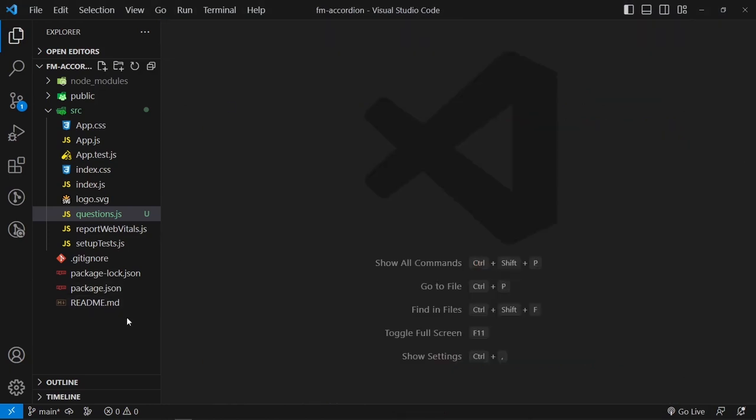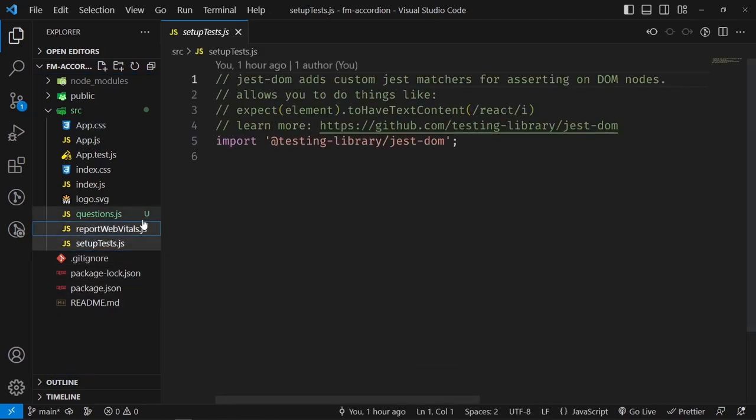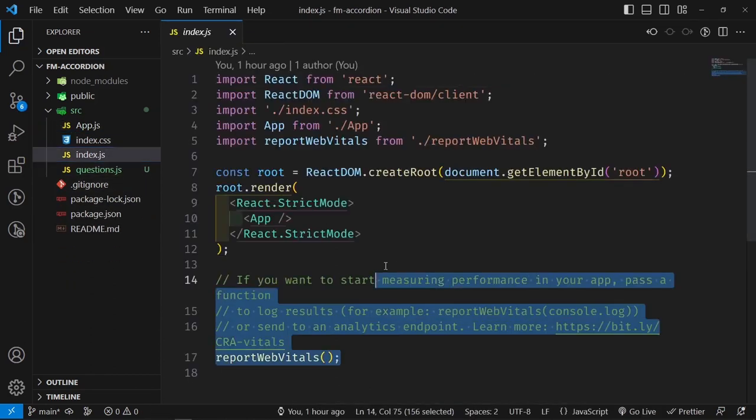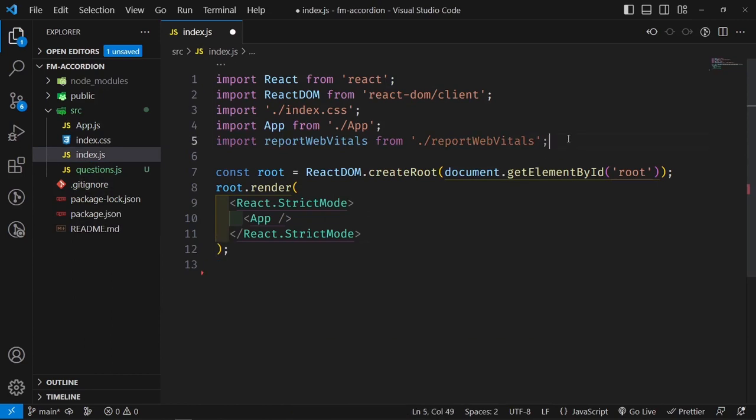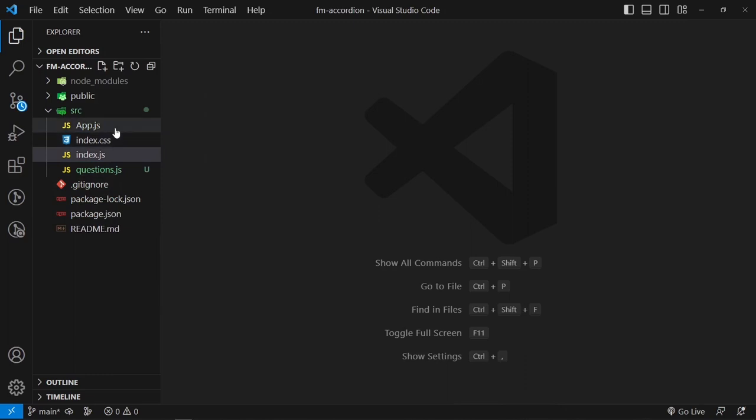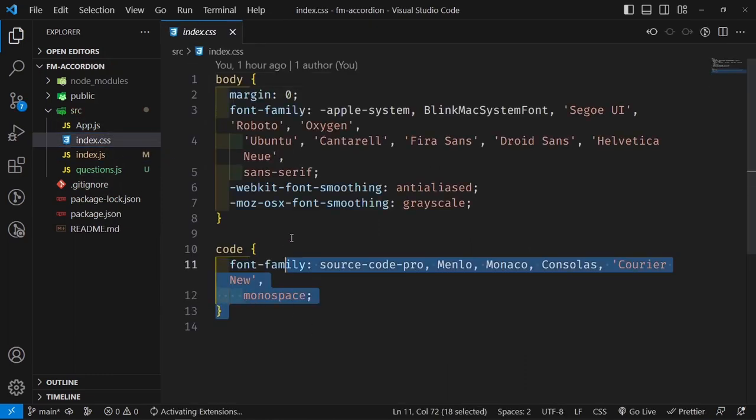The rest of the application is just the default React application, but I want to delete some files: the setupTests, the reportWebVitals, the logo, the App.test.js, and the App.css. We don't need all those files. Now go inside our index.js and remove this import because we are no longer importing that file, and save it. Then inside our index.css, we can remove this part.